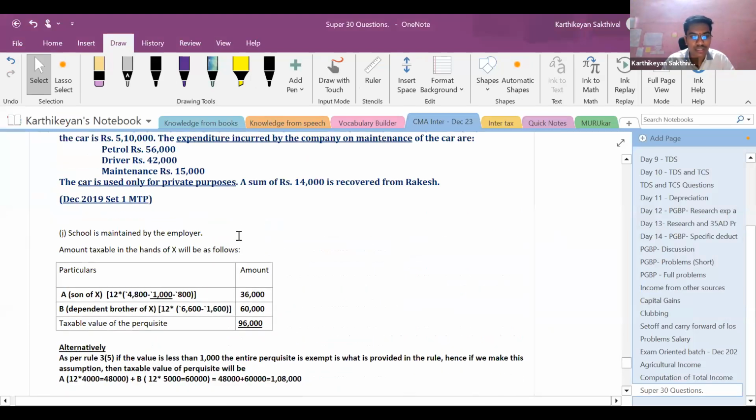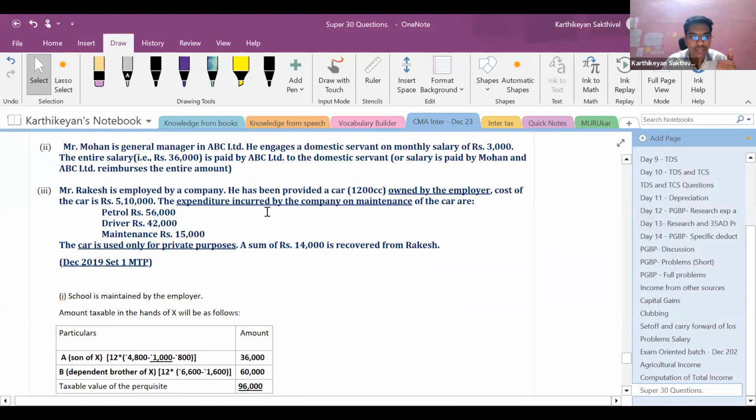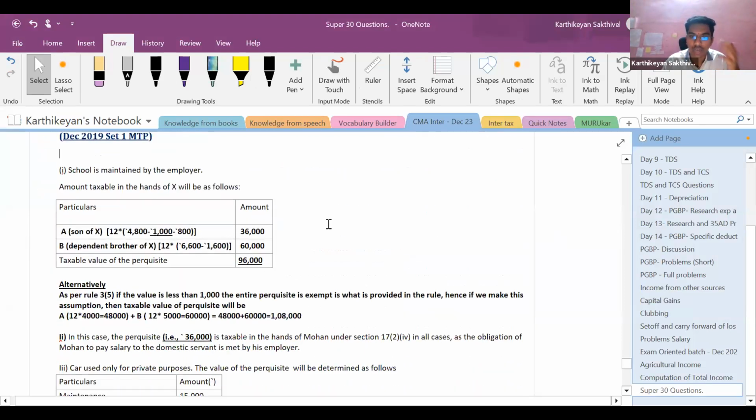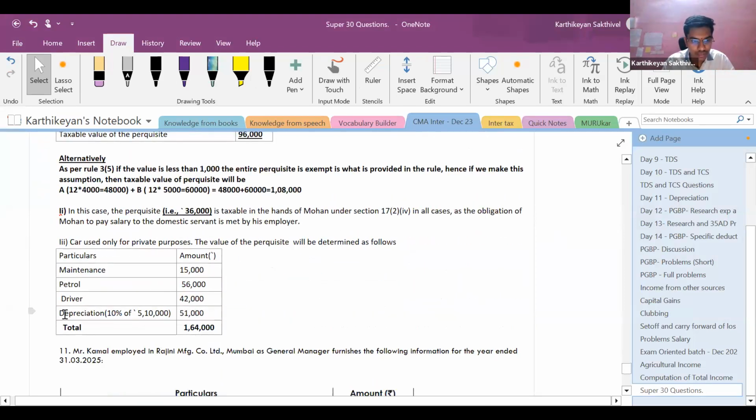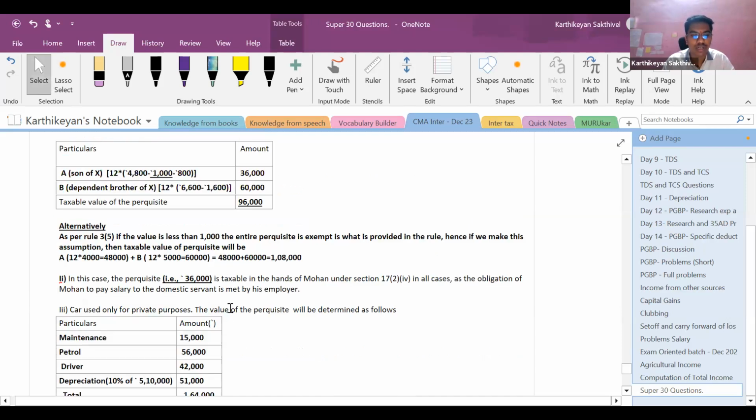So what is this? The car expenditure is incurred by the company. It is owned by the employer. It is used only for private purposes. The expenditure is incurred by the company. So what will happen? 10% of the cost, and all the expenses are to be taken as the value of perquisite.